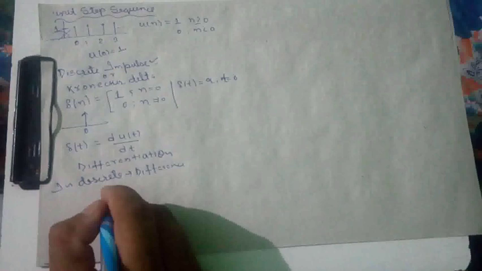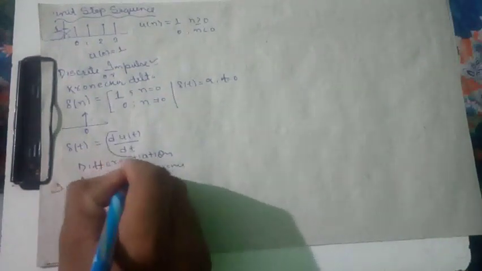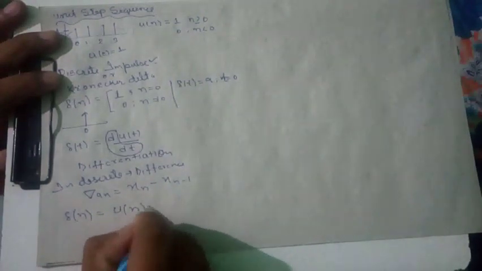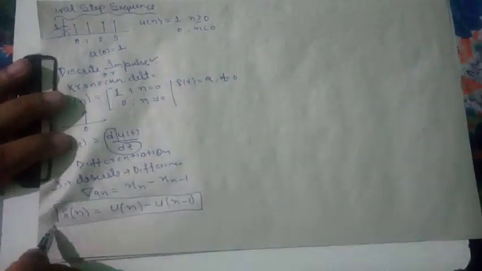Like you can write here this is differentiation, and in discrete form we can write x of n minus x of n minus 1. That is this form: delta of n, the discrete impulse function, equals u of n minus u of n minus 1. Now see how this is derived. It's very logical.